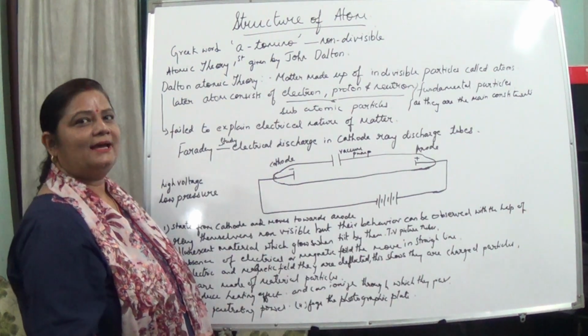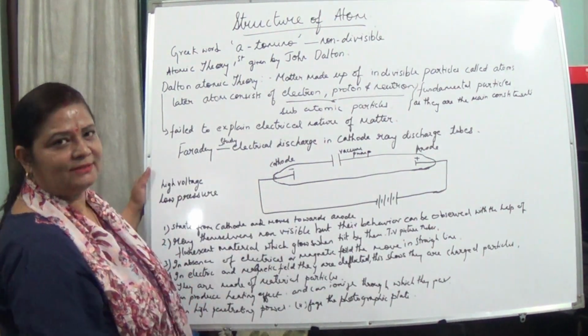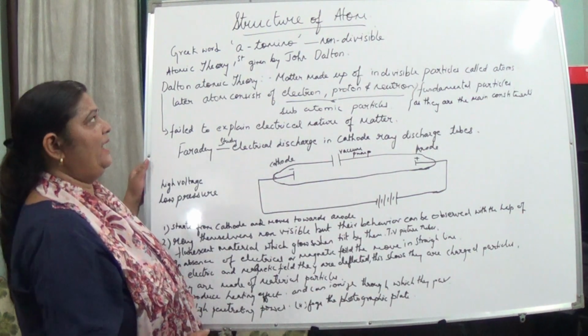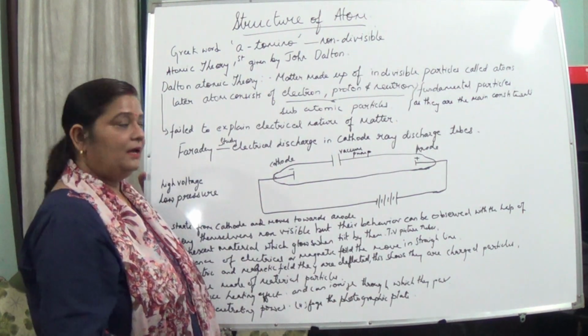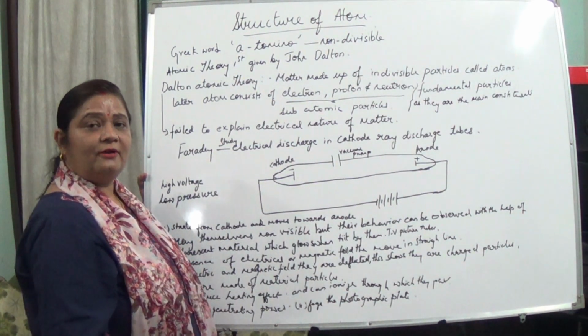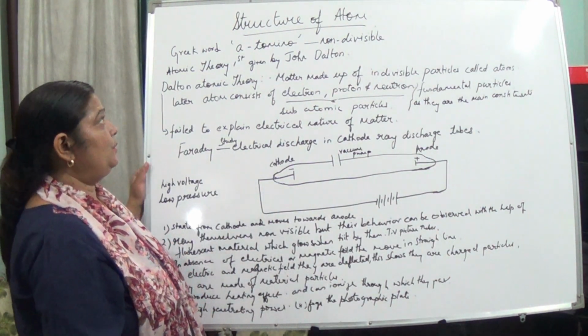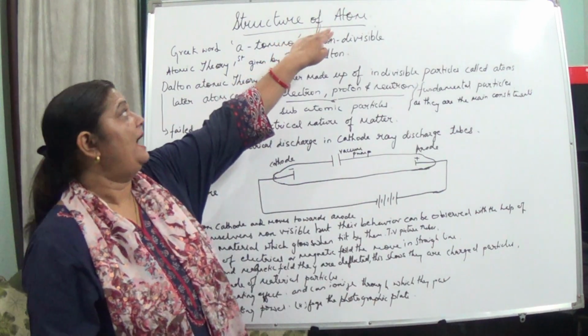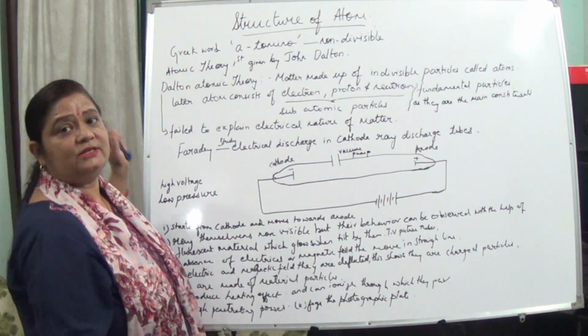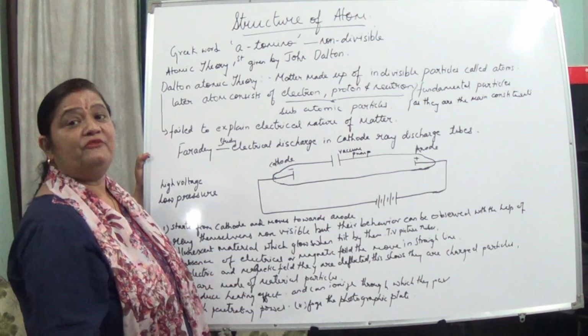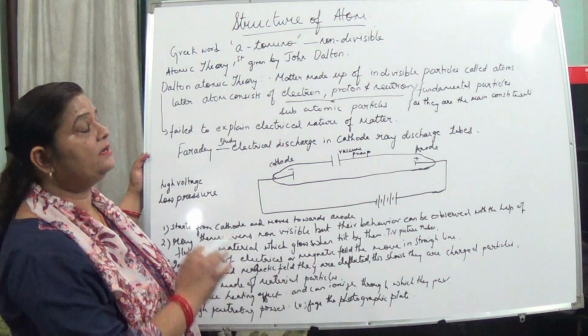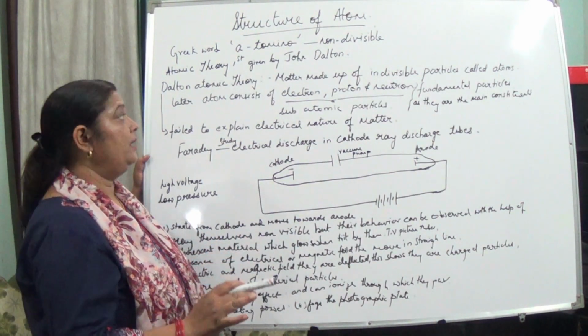Hello students, we are going to study the structure of atom, and the topics we will be studying are the discovery of electron, protons and neutrons. So first of all, what is atom? Atom in Greek is known as atomos, which means what? Non-divisible. It cannot be divided further.